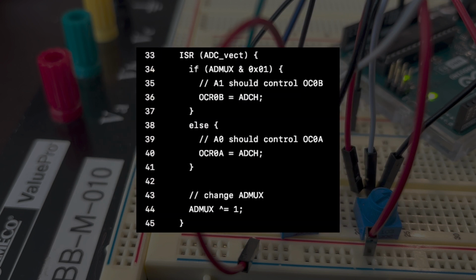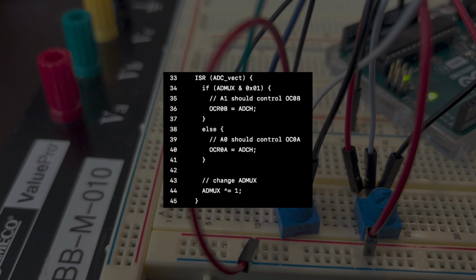When the ADC interrupt service routine is invoked, the code determines whether or not ADMUX has a 0 or a 1 in the bit 0 location by using conditional control flow. If ADMUX is set to select from pin A1, it sets OCR0B equal to the value stored in ADCH. Otherwise, it sets OCR0A equal to the value stored in ADCH. After the conditional control flow is complete, I used a bitwise XOR operation with 0x01 to toggle the least significant bit of ADMUX. This means that if the current channel is A0, it will become A1, and vice versa.